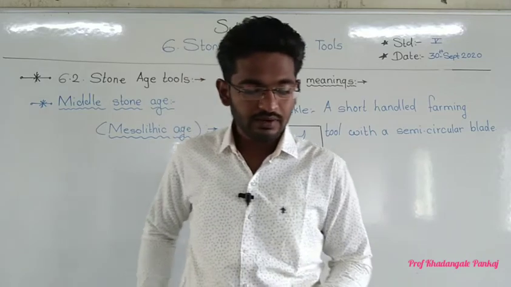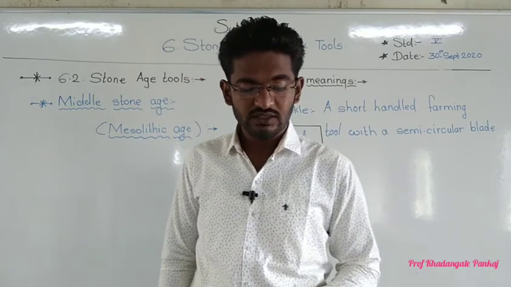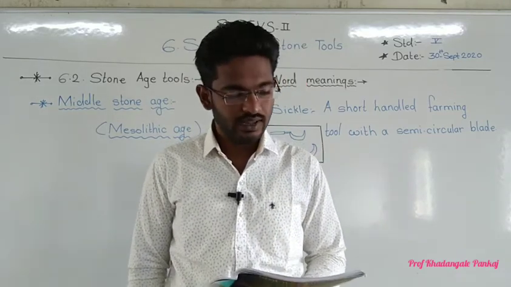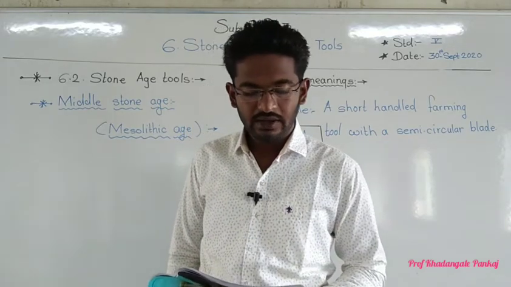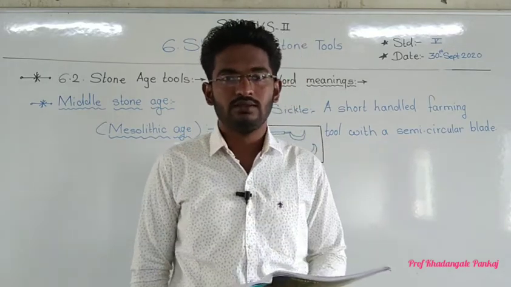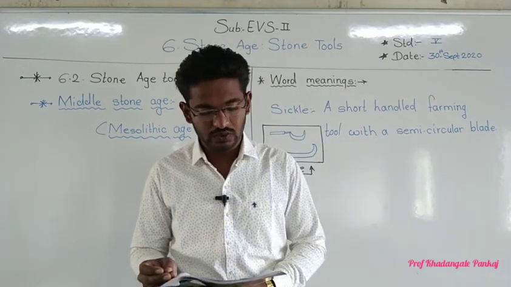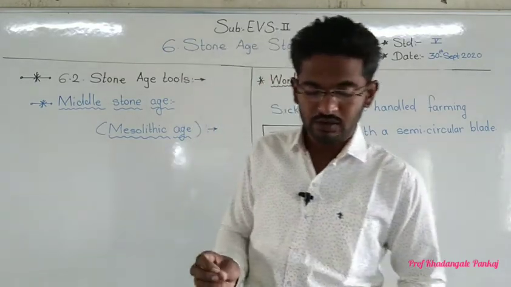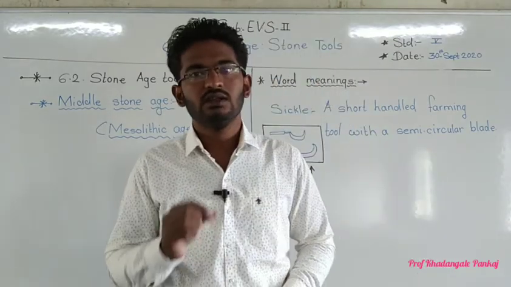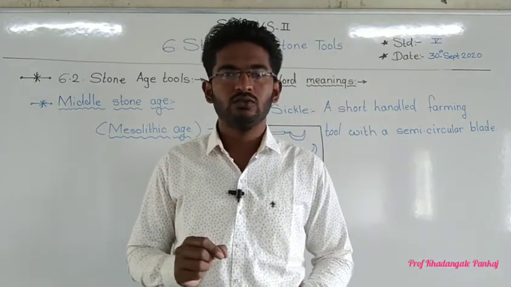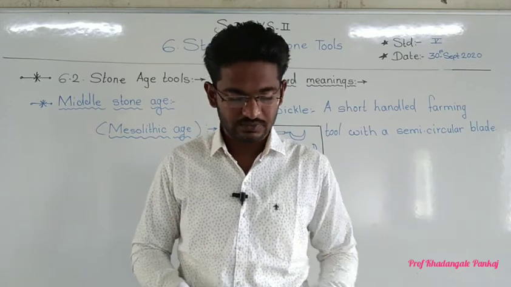Then, due to changes in the climate and the environment in the Middle Stone Age, the way of life of humans began to change.